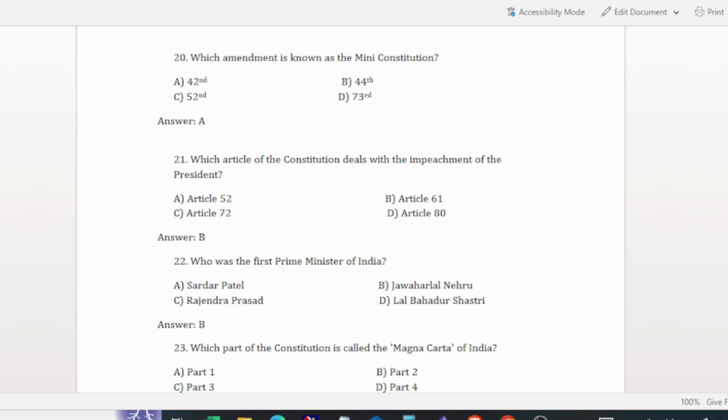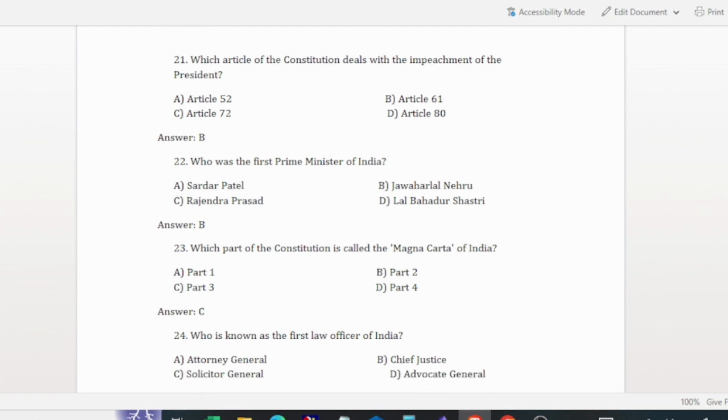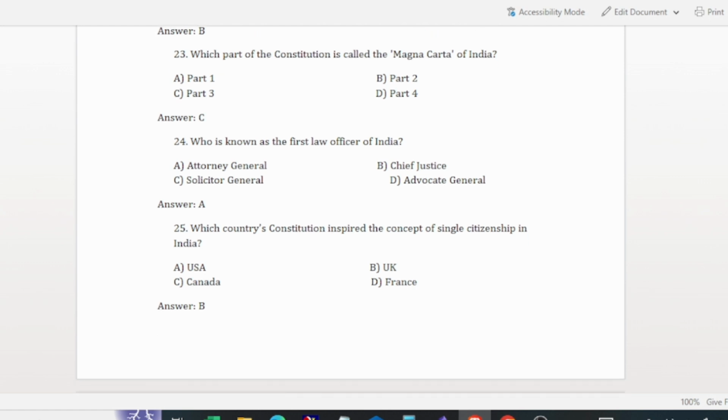And the next question is, which part of the Indian Constitution is known as Magna Carta? In England, the Magna Carta was a charter issued by King John. In India, the part of the Constitution called the Magna Carta of India is Part 3. Part 3 of the Indian Constitution is called the Magna Carta.